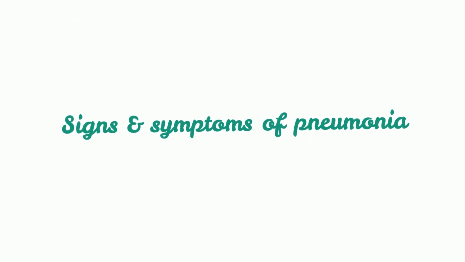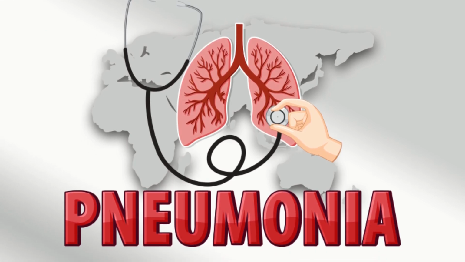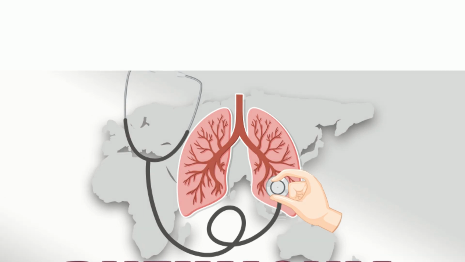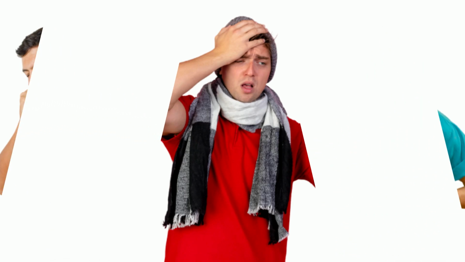What are the signs and symptoms of pneumonia? Pneumonia symptoms can range from minor to severe, depending on your age and the type of germ that is infecting you. Fatigue, fever, sweating and trembling, chills, chest pain when you breathe or cough, shortness of breath, and a cough that may produce phlegm are some of the symptoms and signs of pneumonia.